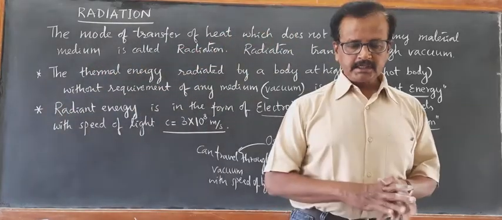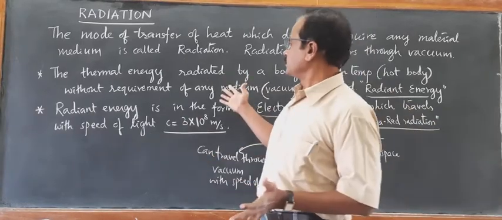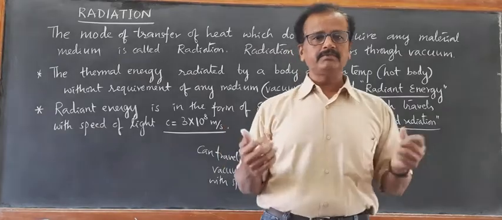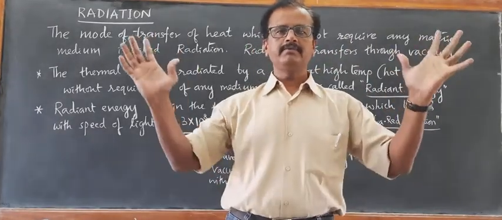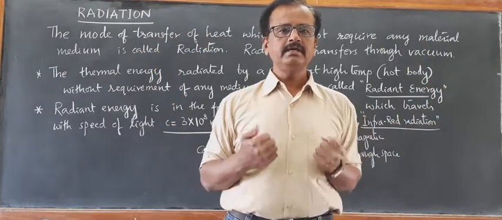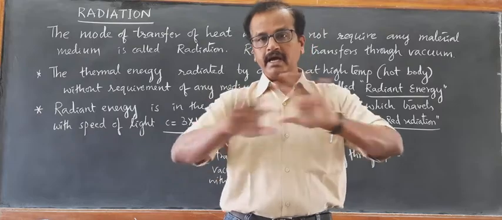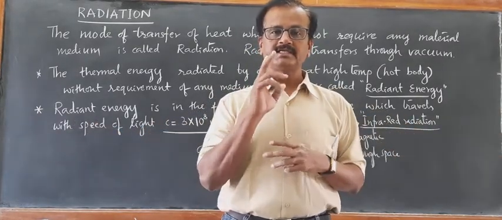Now, the radiant energy or thermal radiation that we receive from a hot body like the sun, or any body which is at high temperature. When the thermal radiation falls on any body, basically two things take place.